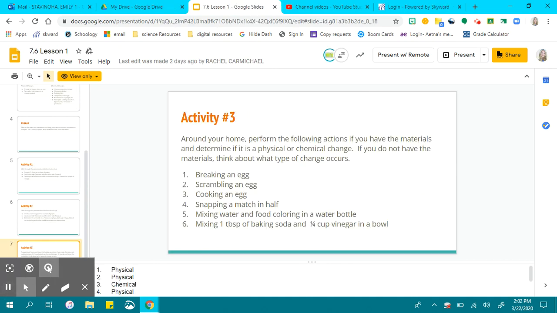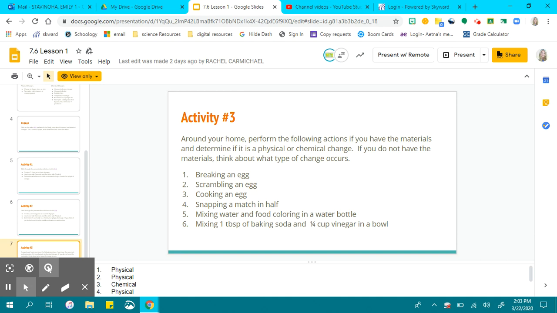All right, in activity 3, around your home, perform the following actions if you have the materials and determine if it is a physical or chemical change. If you do not have the materials, think about what type of changes occur. Breaking an egg, scrambling an egg, cooking an egg, snapping a match in half, mixing water and food coloring in a water bottle, mixing 1 tablespoon of baking soda and 1/4 cup of vinegar in a bowl.